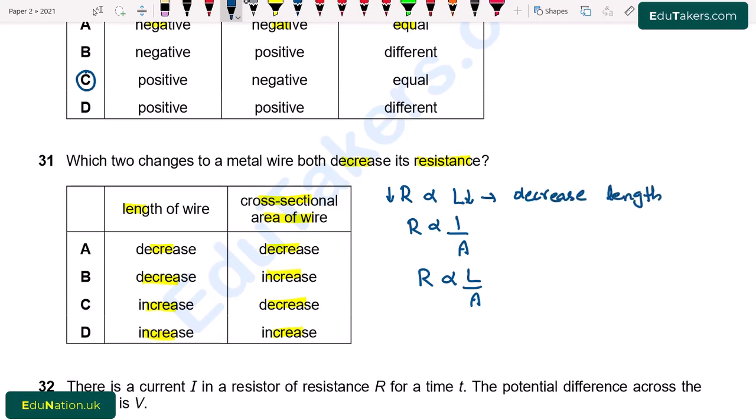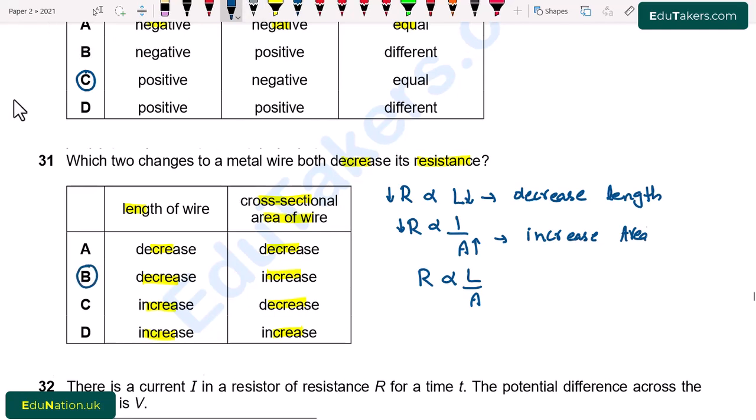And when we have to decrease the resistance, its area should be increased. So I write here increase area. So from here, length decreases while the cross-sectional area increases. So option B is correct.